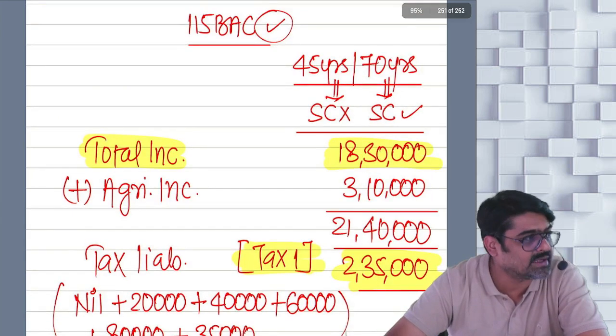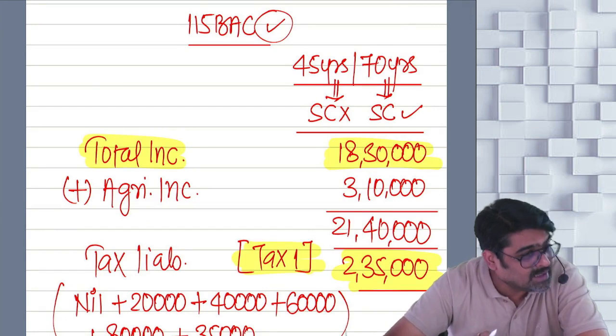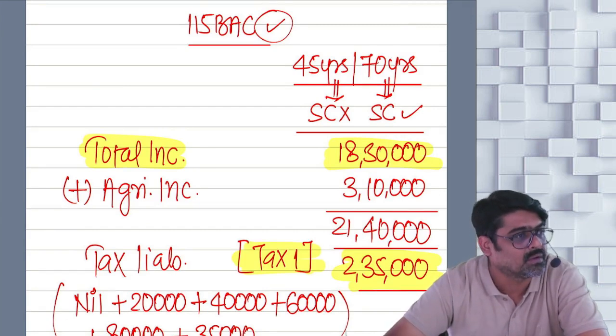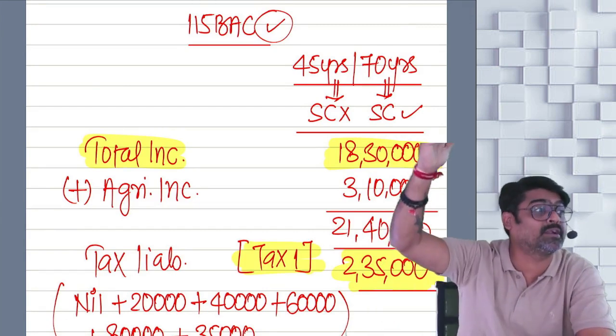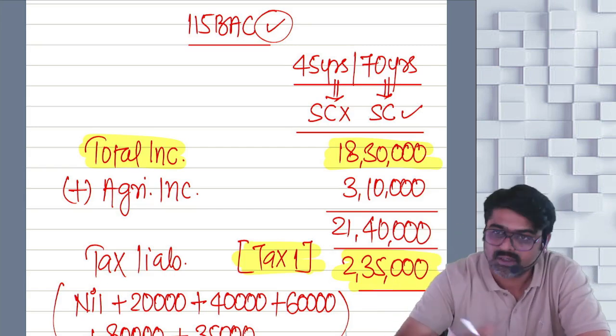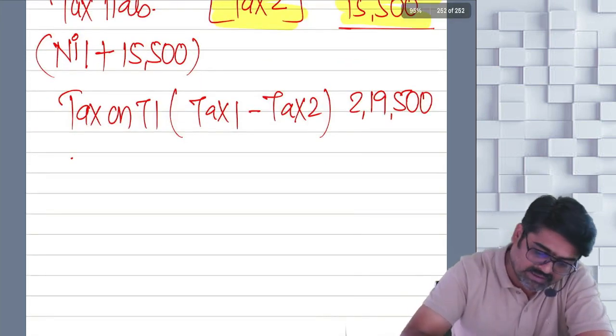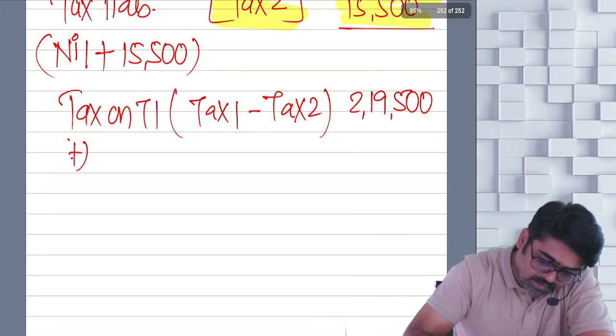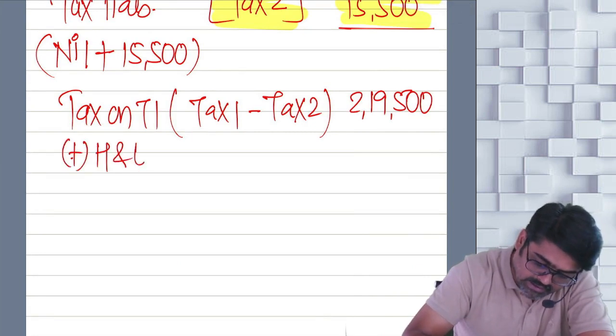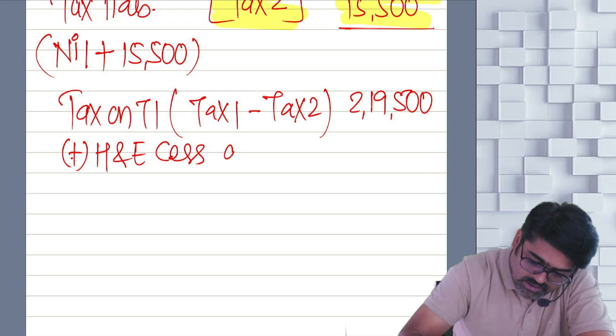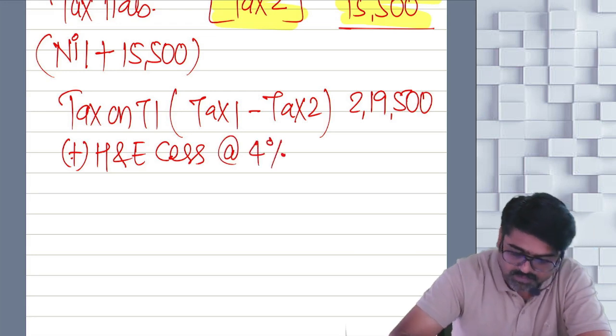Is it less than or equal to 12 lakhs? No. Marginally above 12 lakhs? No. It is very much more than 12 lakhs. So no rebate also. No surcharge, no rebate. On the tax on total income, you will apply health and education cess at the rate of 4%. How much is that?